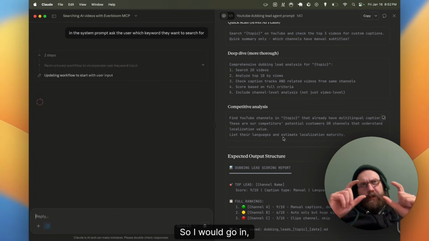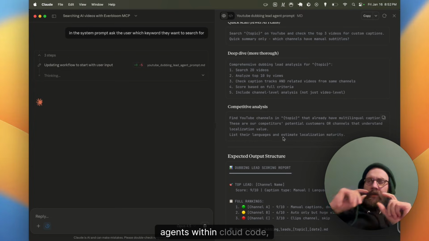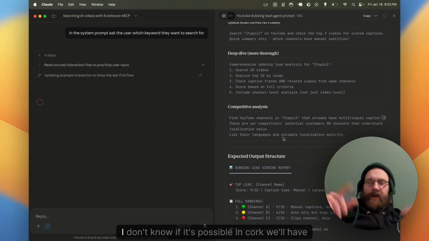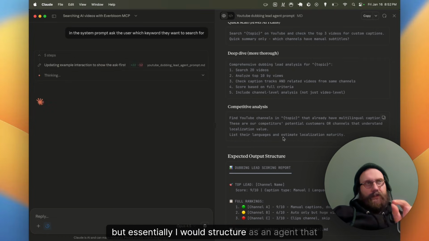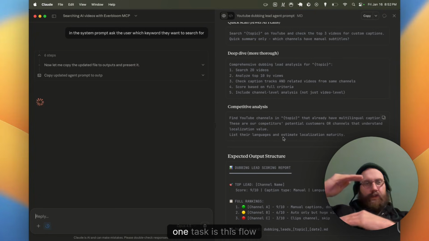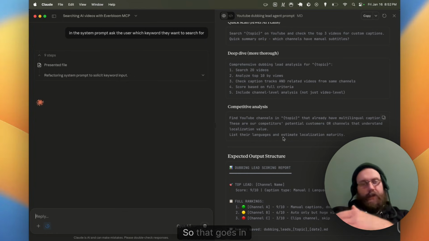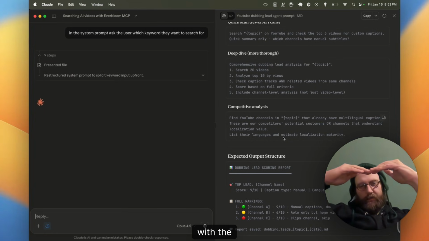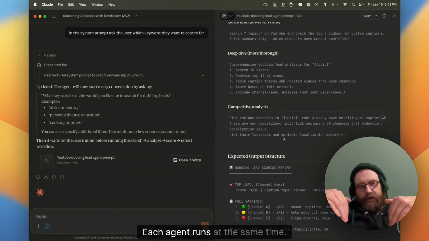So I think probably what I would do is structure it as agents within Claude Code, which I don't know if it's possible in Cowork, we'll have to check, it's probably possible. But essentially I would structure it as an agent where one task is this flow, and then it provides data for the report. So that goes in with the root, creates sub-agents for each keyword. Each agent runs at the same time.